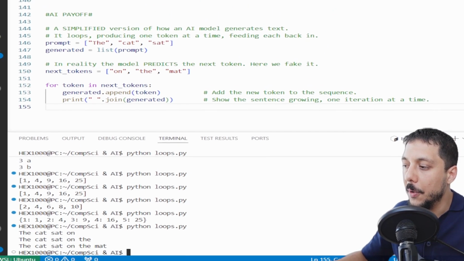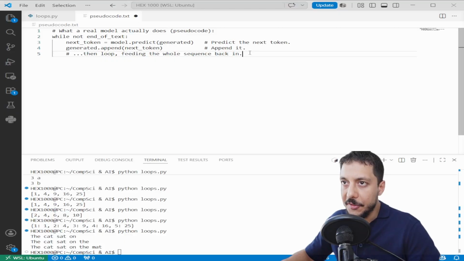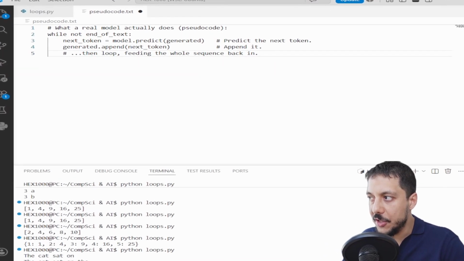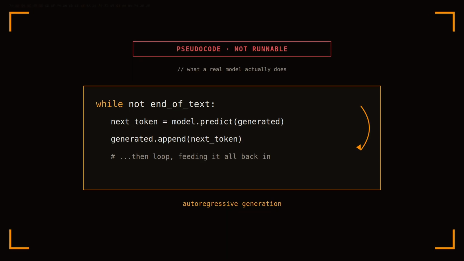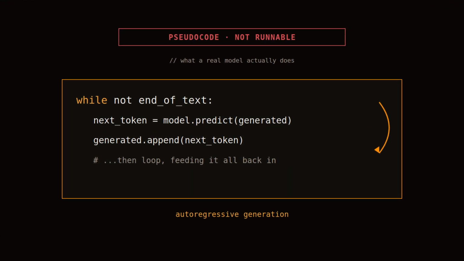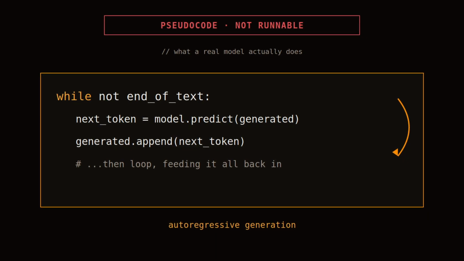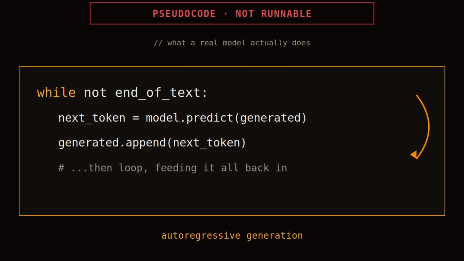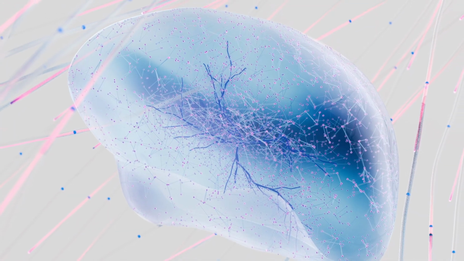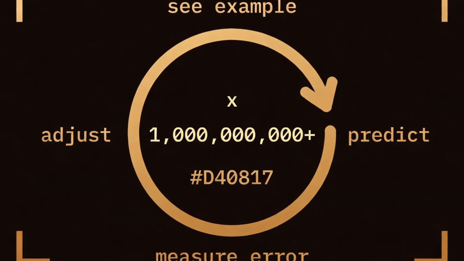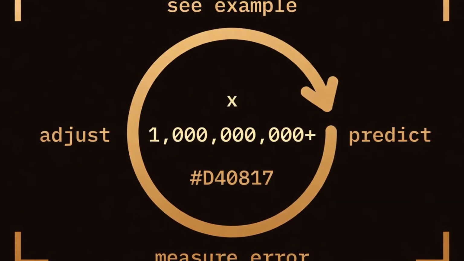Real models don't append strings in Python. They predict tokens as numbers, but the shape is exactly this. Here's what the real loop looks like in pseudocode. We will not run this, but I've prepared this example for your imagination. Every response ChatGPT has ever given you came out of a loop shaped exactly like this. Predict a token, append it, loop, repeat, until it decides the response is complete. This is called autoregressive generation. And training is a loop too. The model sees data, makes a prediction, measures how wrong it was, adjusts itself slightly, and then loops again. The same cycle runs billions of times.